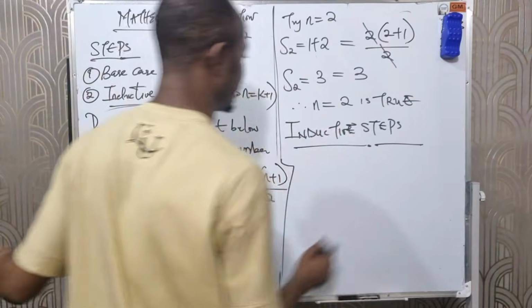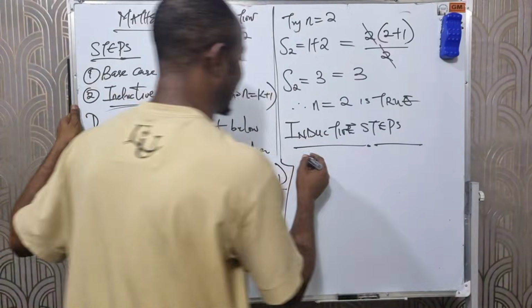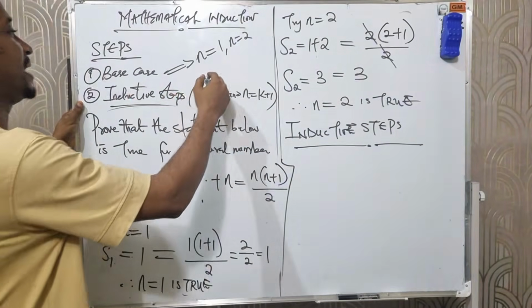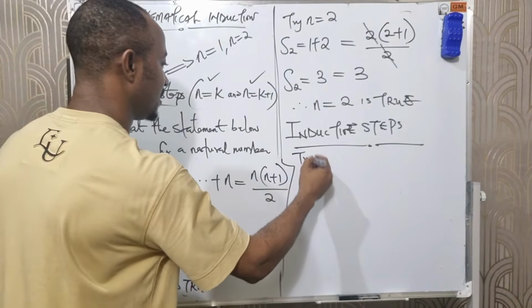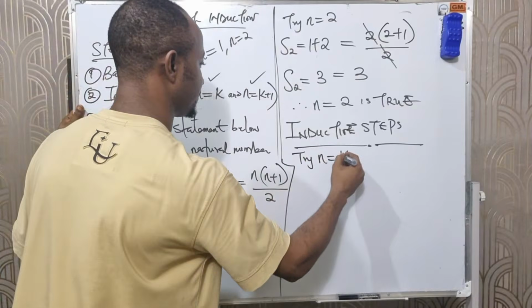So, inductive step. In the inductive step, we are testing for two things, right? n equals k, and n equals k plus 1. So I'll try n equals k first.